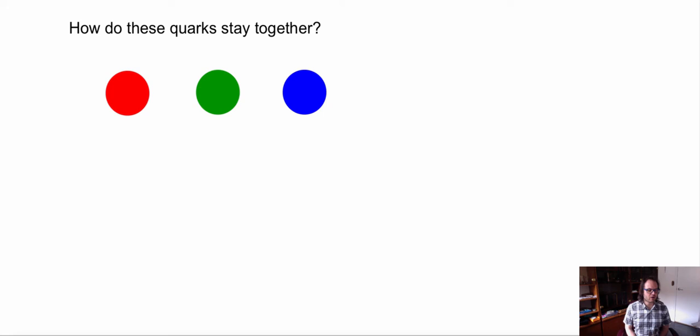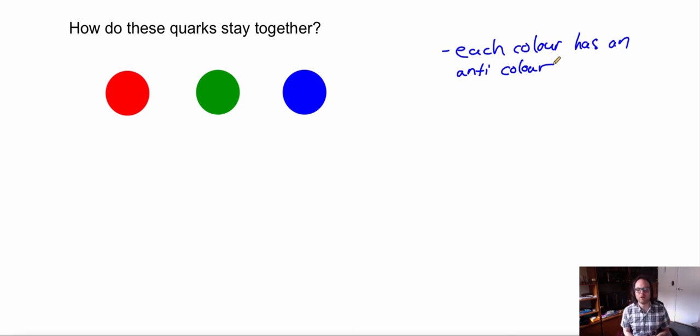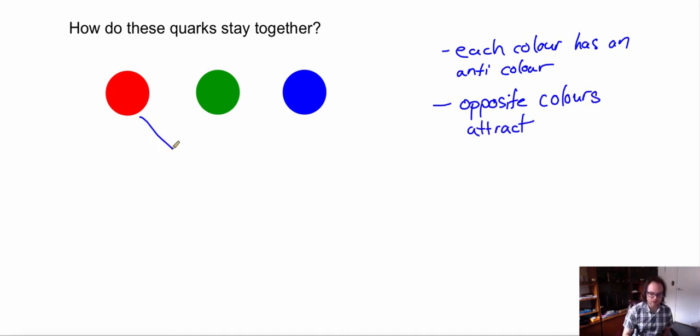So cool, we learned there are three colors that are responsible for the nuclear strong force and holding all of these tiny particles together. But now, how do they work? Well, first of all, we have to understand that each color has an anticolor, like how each particle has an antiparticle. Another thing that we have to understand is that just like how a negative and a positive charge attract with electric charges, opposite color charges attract, which means red, green, and blue are all attracted to each other.